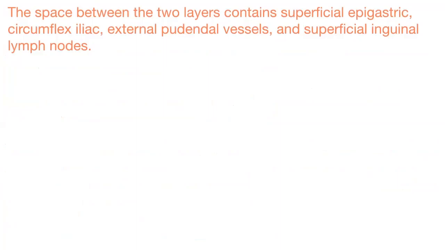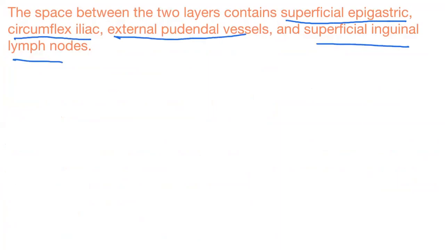The space between these two layers contains superficial epigastric, superficial circumflex iliac, and external pudendal vessels and superficial inguinal lymph nodes. Okay, so the superficial epigastric, circumflex, and external pudendal vessels. Okay, veins which drain into the superficial inguinal, right?